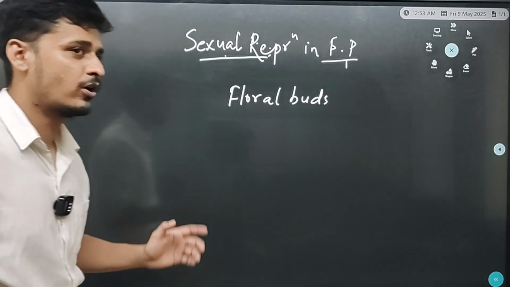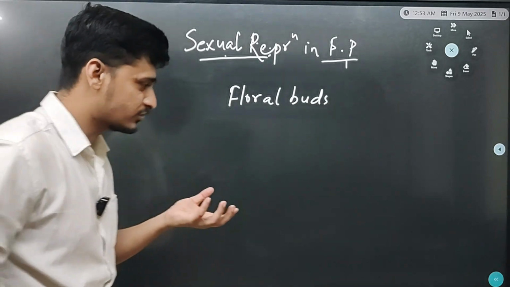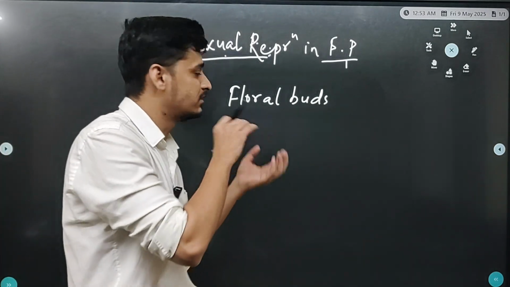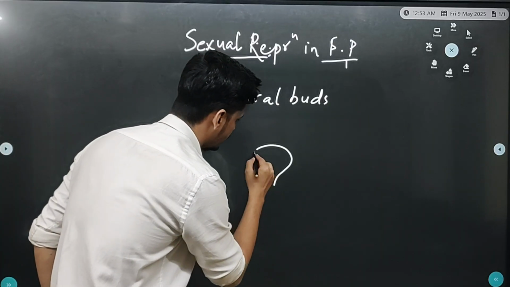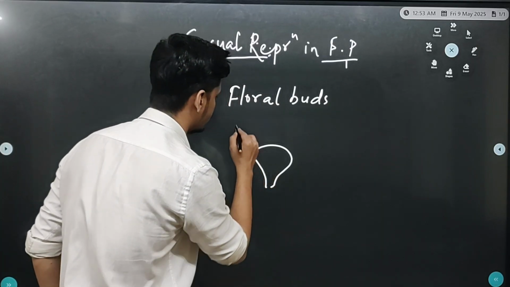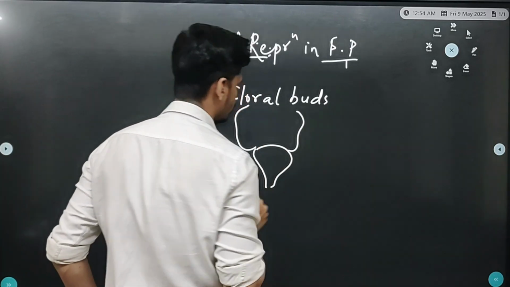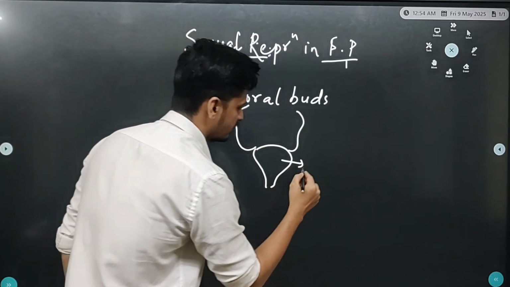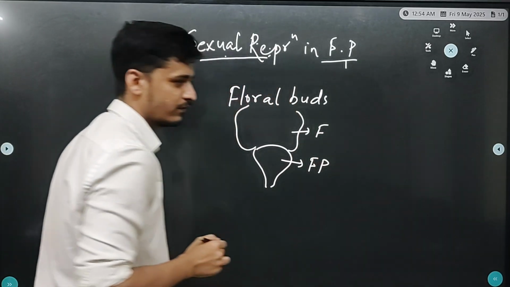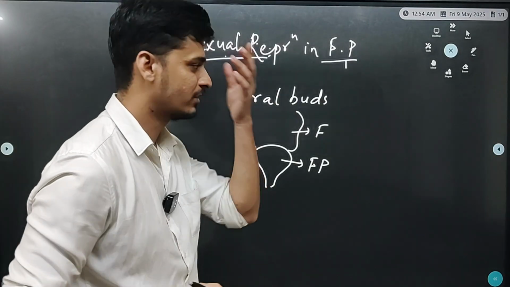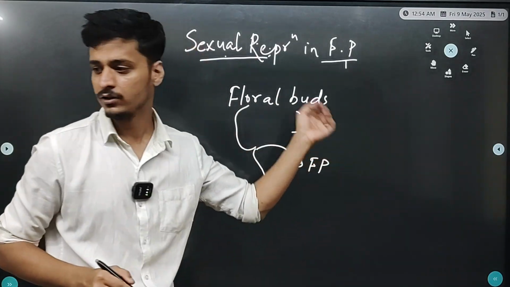So floral primordium is a structure on which floral buds are produced. Before flowers, the floral bud will be present, and on that floral bud the flower will be produced.